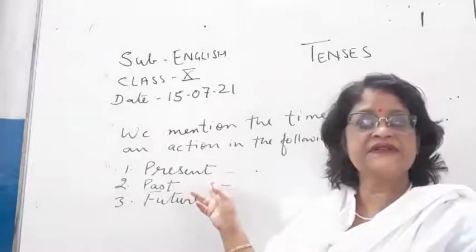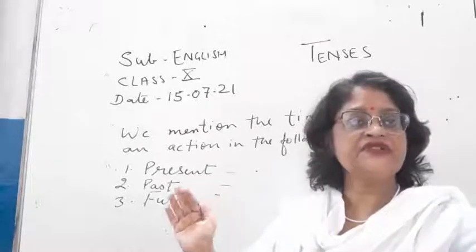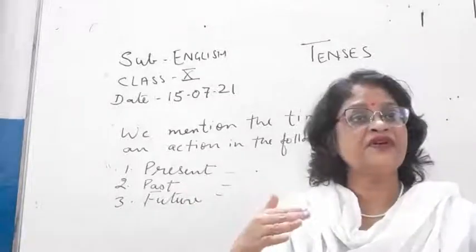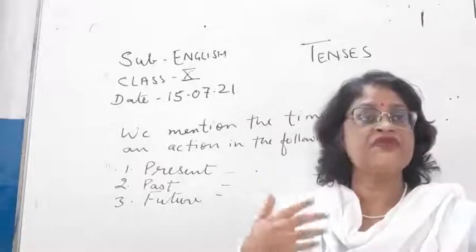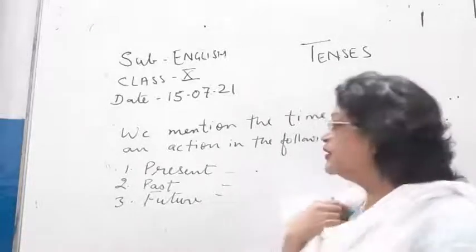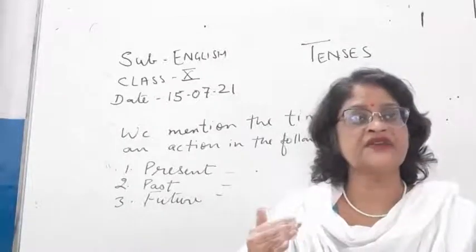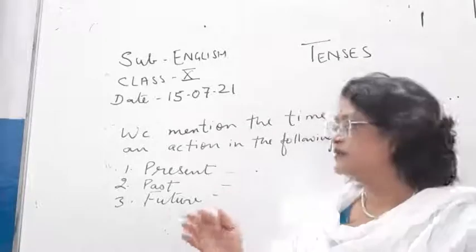The work which is completed in the past, which is already done, which is finished, that is past tense. The work or action which we will be doing is a future tense.